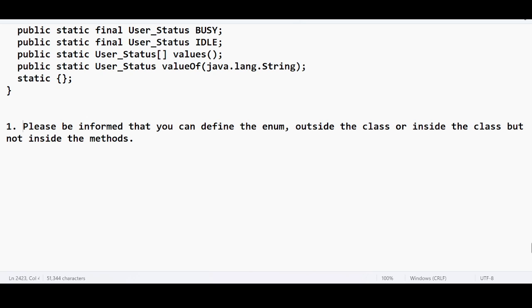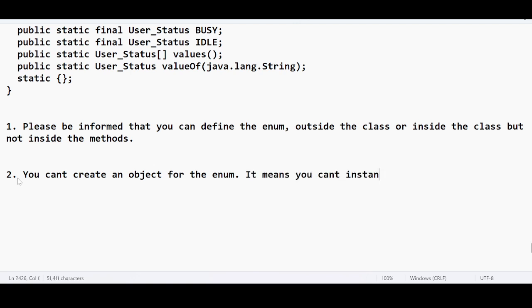Second point, you can't create an object for the enum, which means you can't instantiate it by using the new keyword.